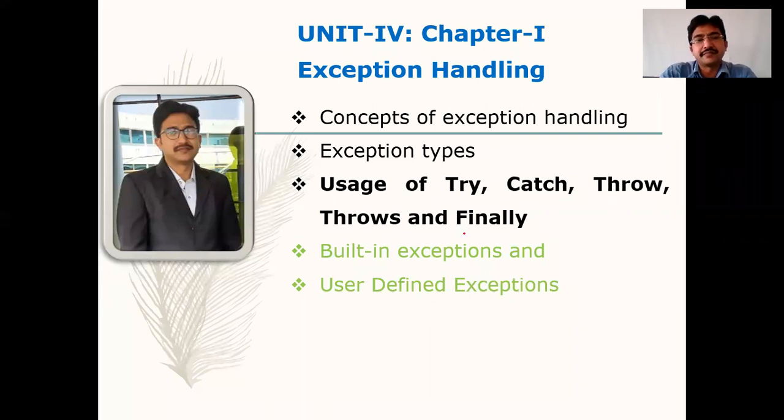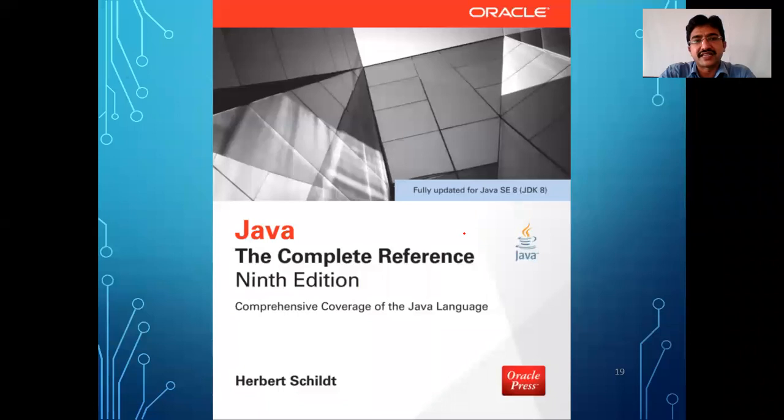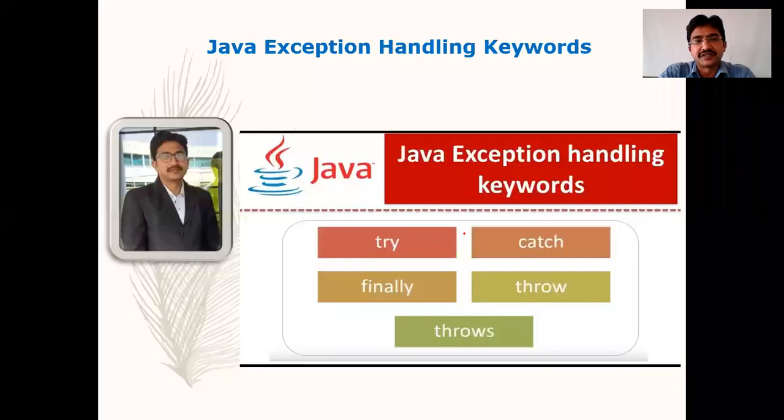We are also following the same book, that is Java Complete Reference, as well as some other resources. Now this topic talks about the Java exception handling keywords, nothing but the uses of the keywords like try, catch, finally, or throws. So these are the different keywords to handle the exceptions in Java.